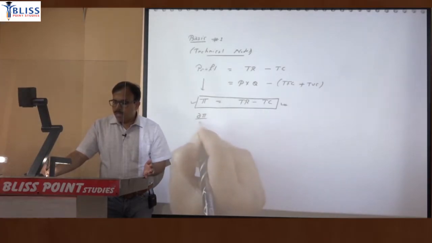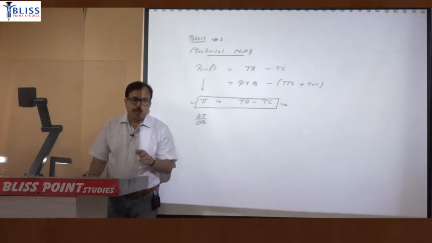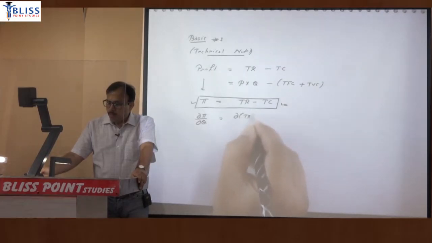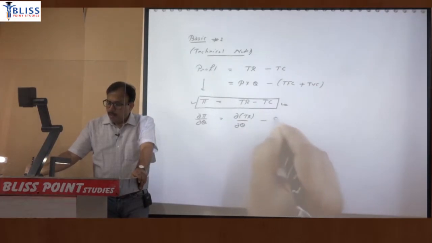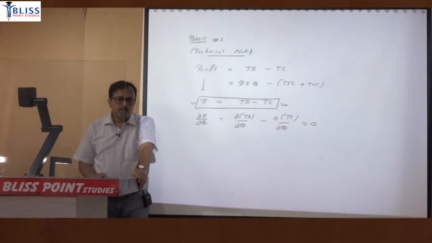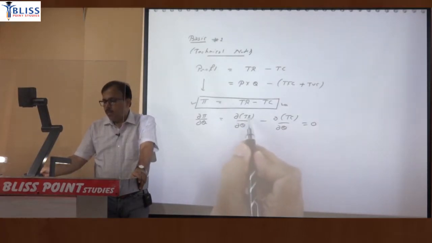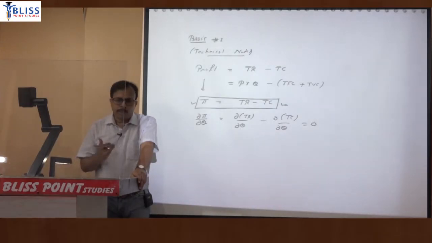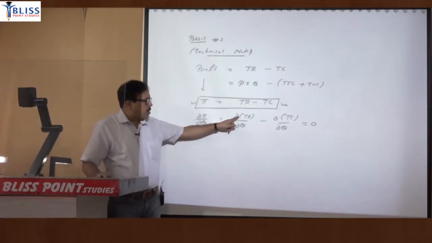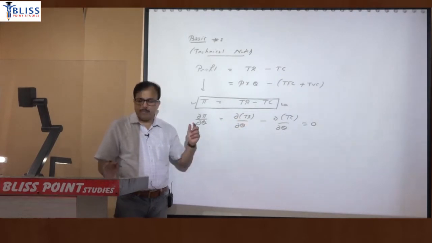So you differentiate that function with respect to quantity because we want to find the profit maximizing quantity. So you differentiate revenue with respect to quantity, you differentiate cost with respect to quantity, and equate it to 0. When we differentiate, it is the change in revenue due to change in quantity. When you do dy by dx, what does it mean? It is change in y due to change in x. So it is differentiation of revenue with respect to quantity. It means change in revenue due to change in quantity.